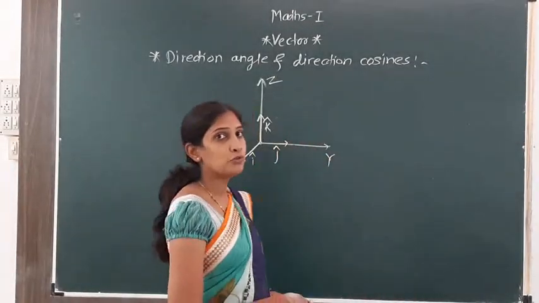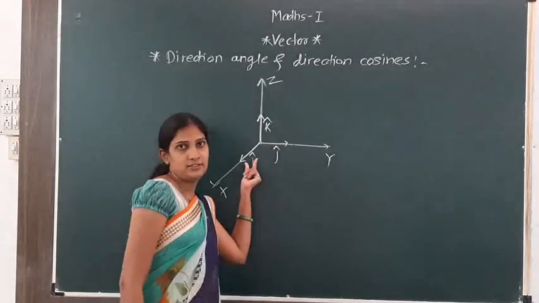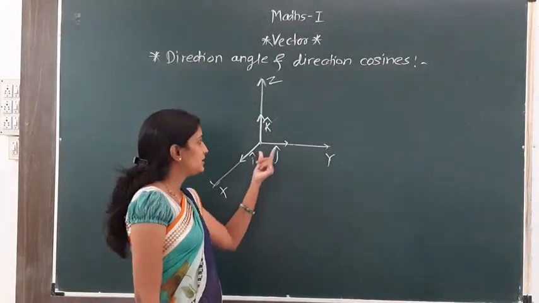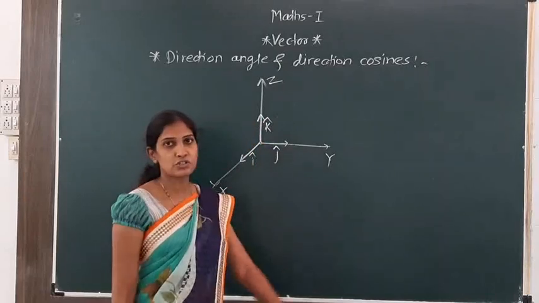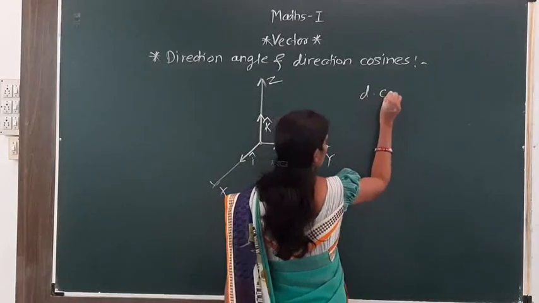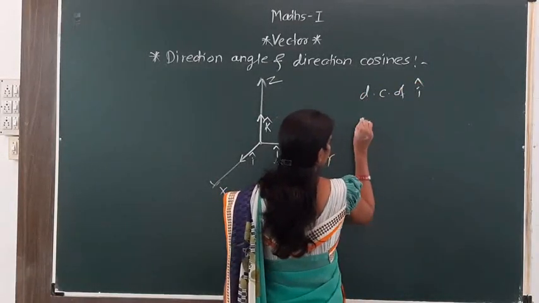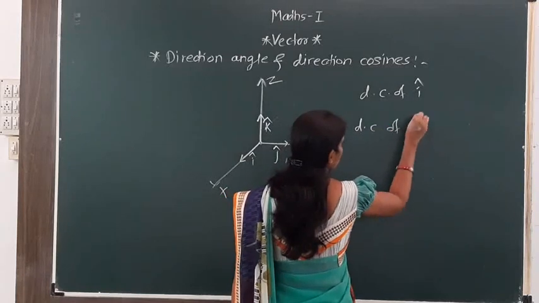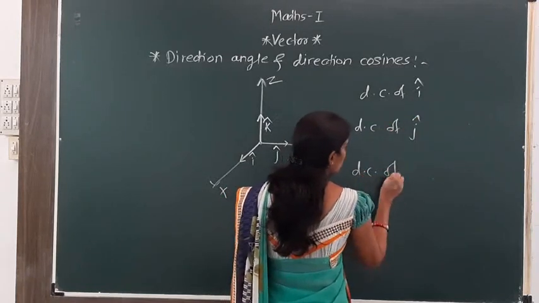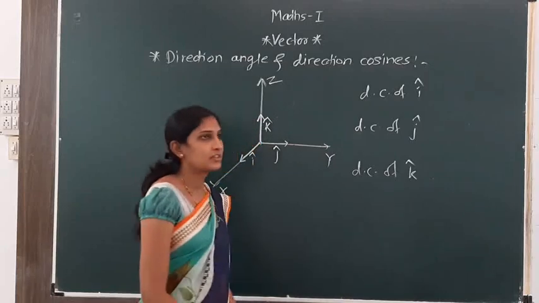Now we have to find the direction cosines of i cap, of j cap and of k cap.